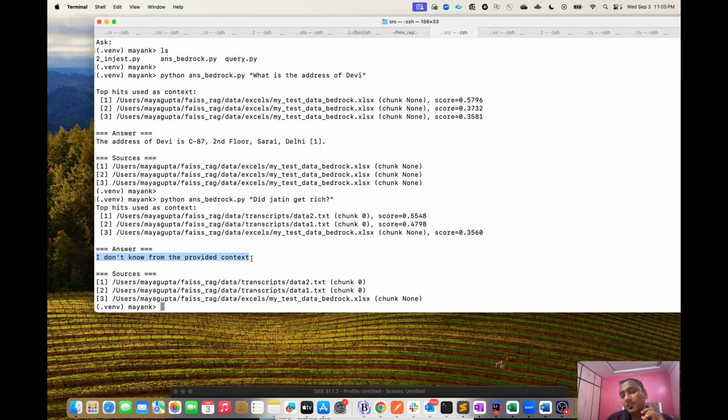So if it is not able to find something in your data, then it tells you that it's unable to answer based on the context. Let me ask one more question. Did Mayank ever get rich?